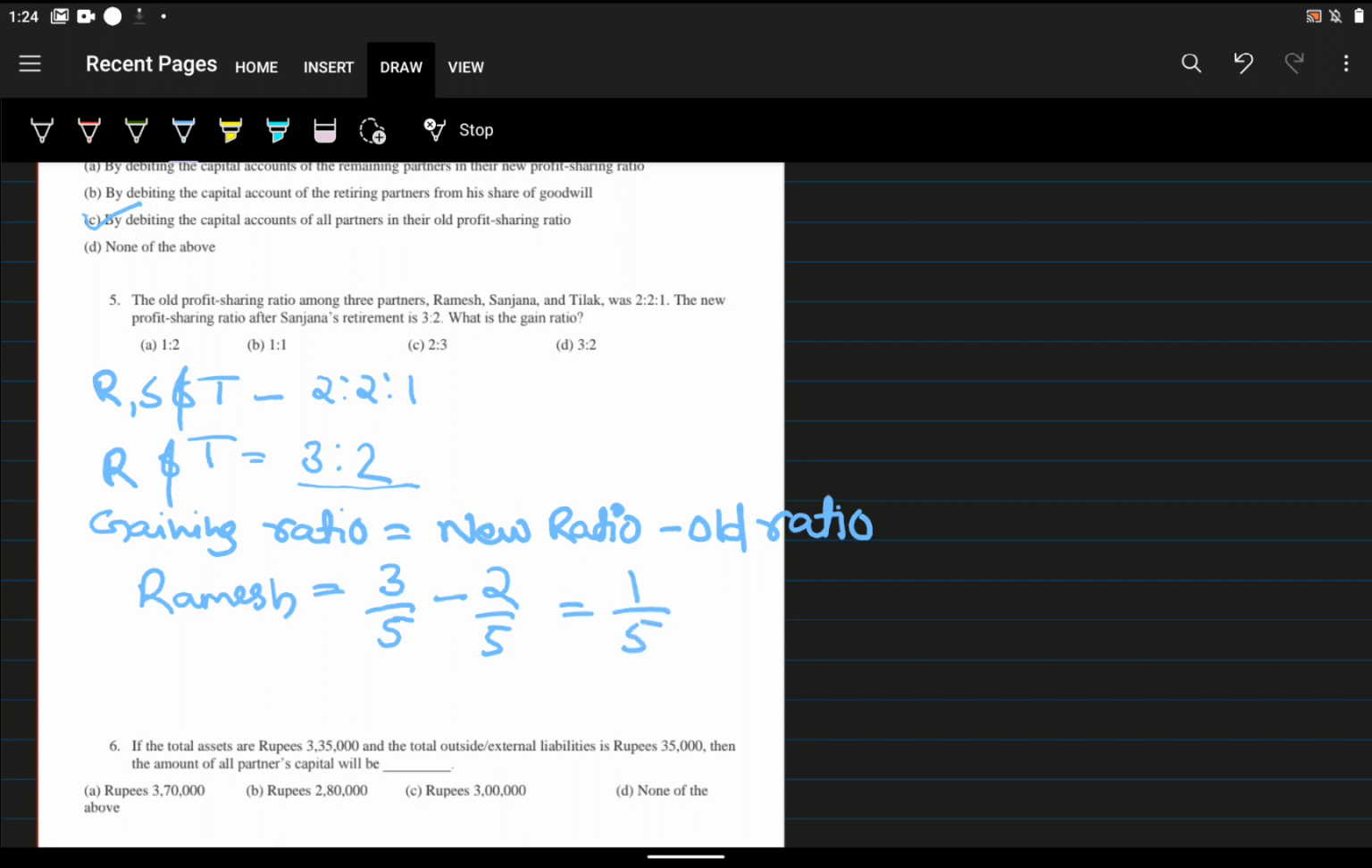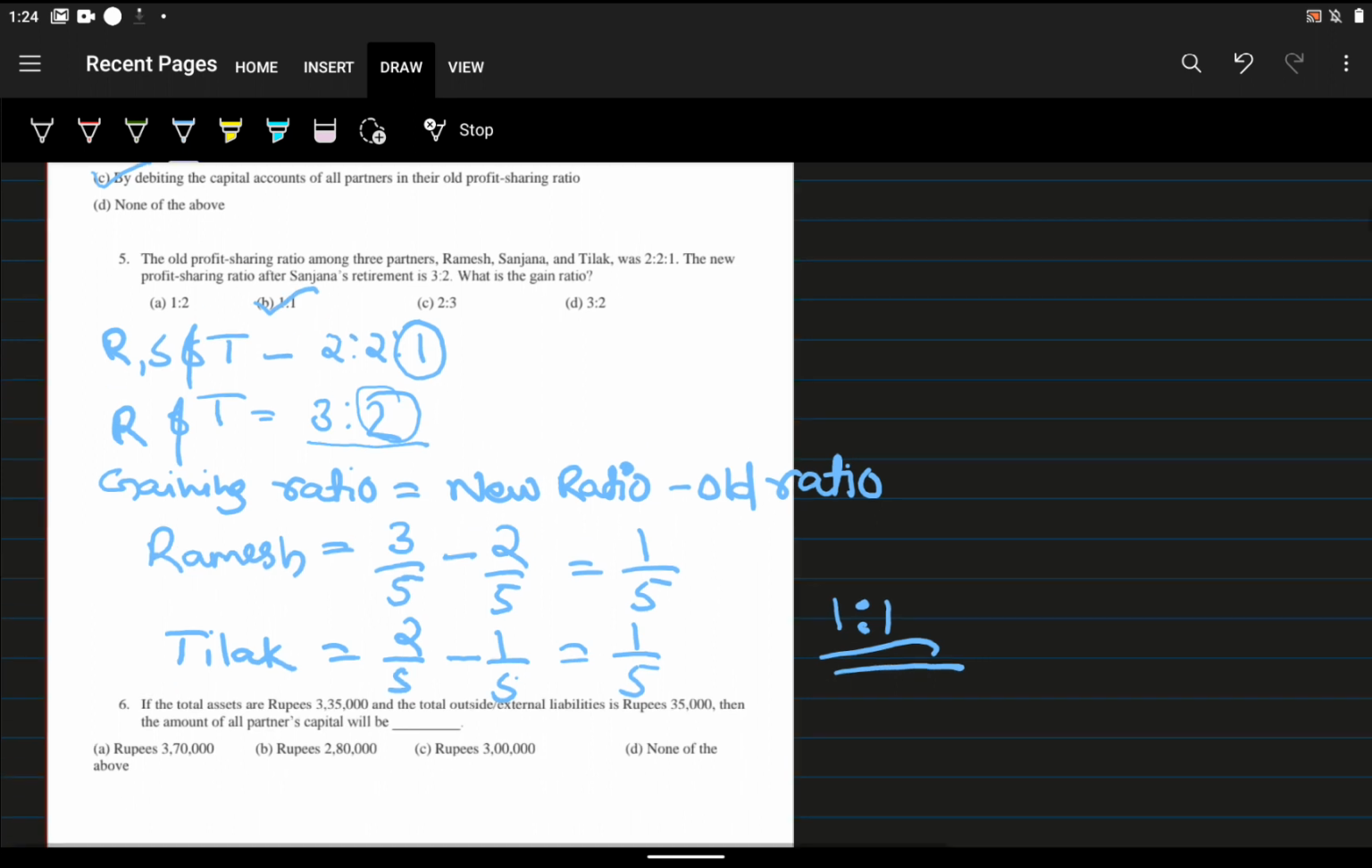So what is the gaining ratio of Tilak? Gaining ratio of Tilak is the new ratio 2 by 5 minus 1 by 5, which is equal to 1 by 5. So it means 1:1 is the ratio. So option B is the answer, that is 1:1. Okay, this is the calculation.